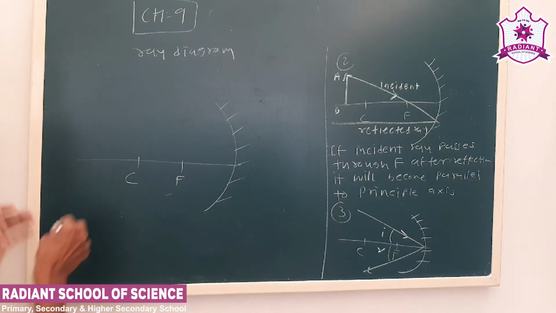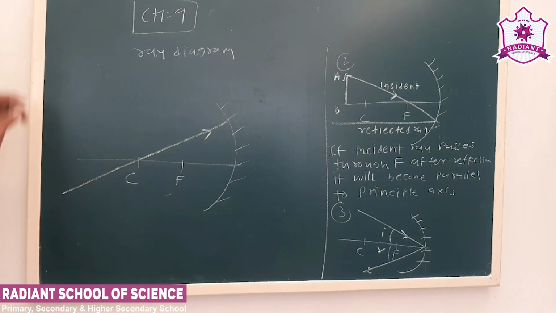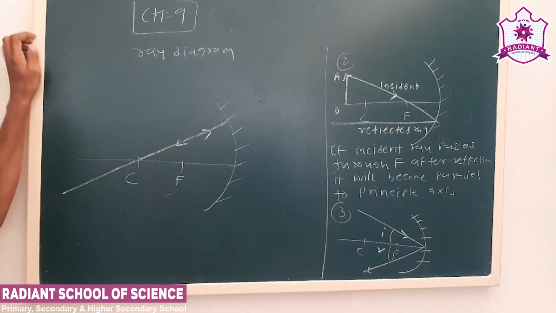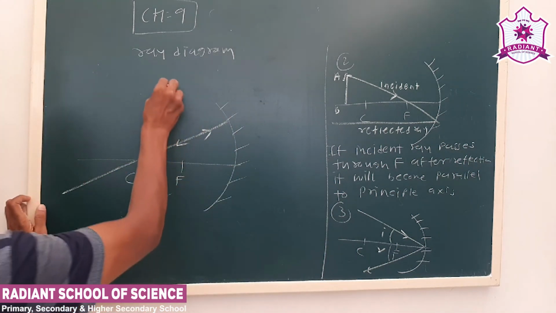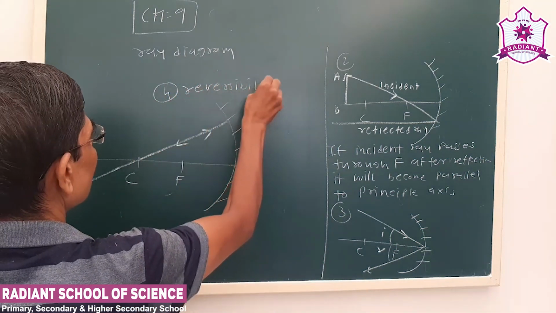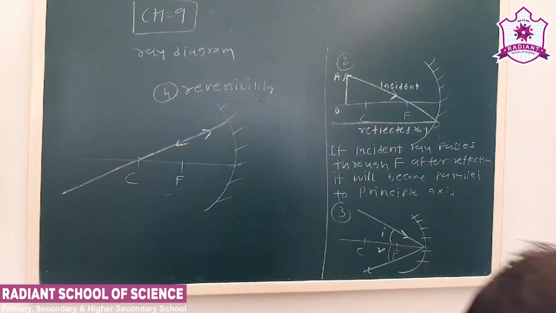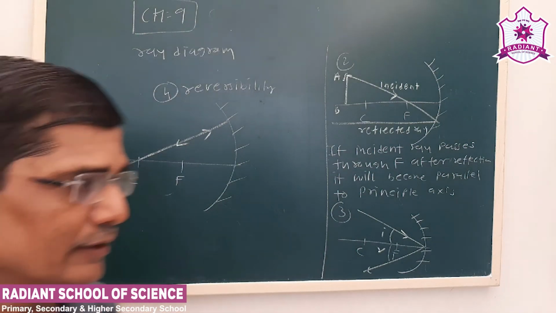Now suppose a ray is incident like this, by reversibility, after reflection it will pass to the same point again. So this is the fourth one, called reversibility. These are the 4 basic things we have to keep in mind while drawing a ray diagram.